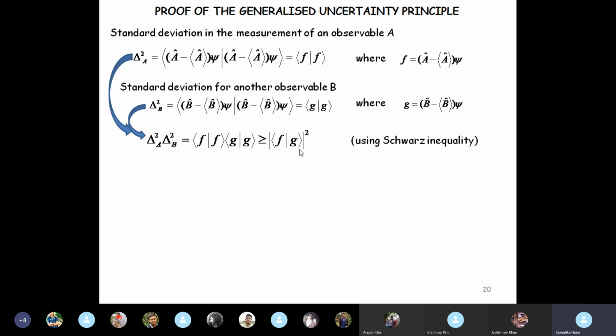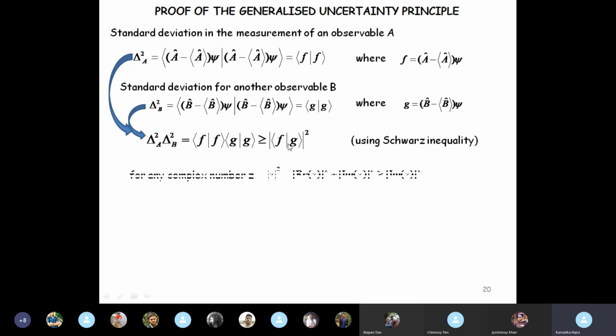From where do we get this? From Schwarz inequality. Remember, in the beginning we introduced Schwarz inequality, which says that the product of the two inner products has to be greater than or equal to the modulus square of the inner product of the two functions. So using Schwarz inequality, we can write that f dot f multiplied with g dot g must be greater than or equal to mod square of f dot g.